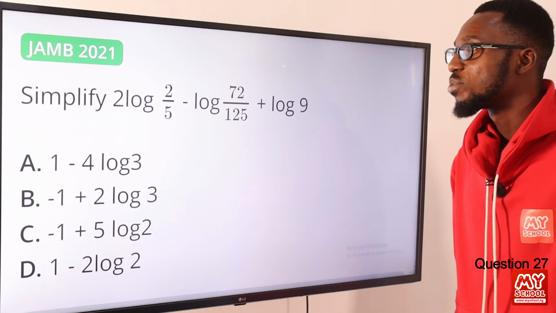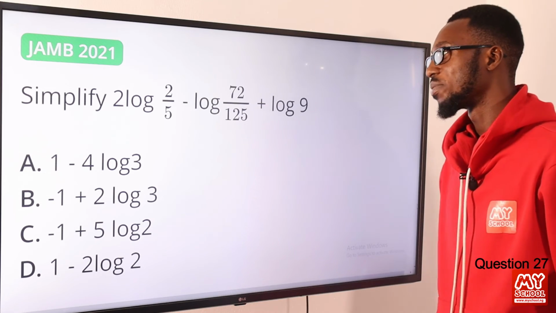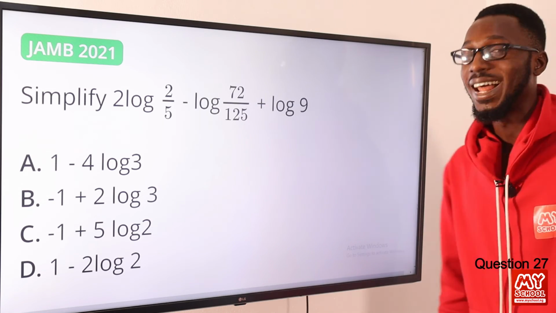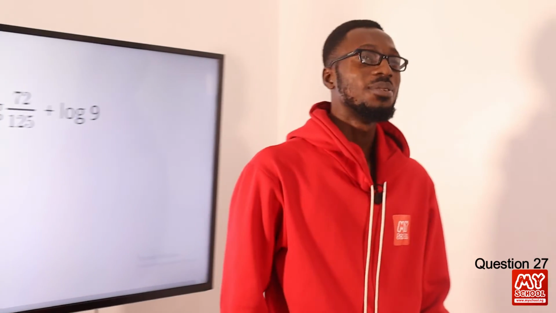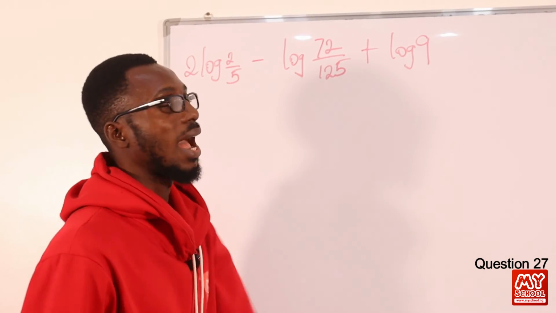27. Simplify 2 log 2 over 5 minus log 72 over 125 plus log 9. Remember that when you are dealing with logarithm, minus means divide, plus means times.